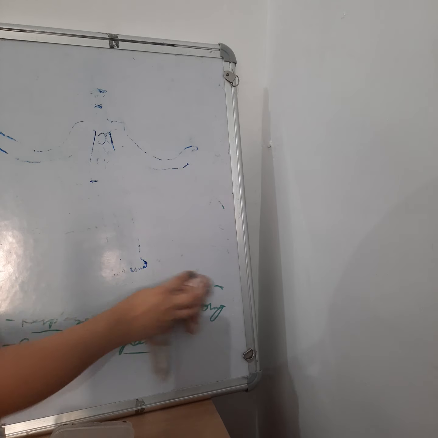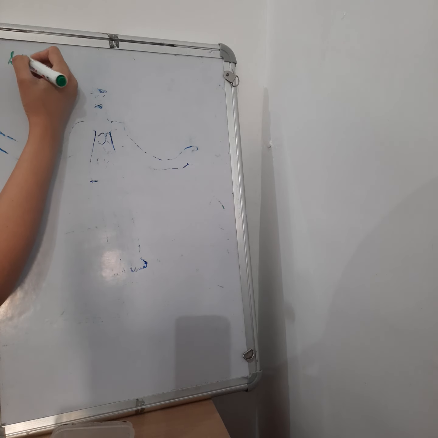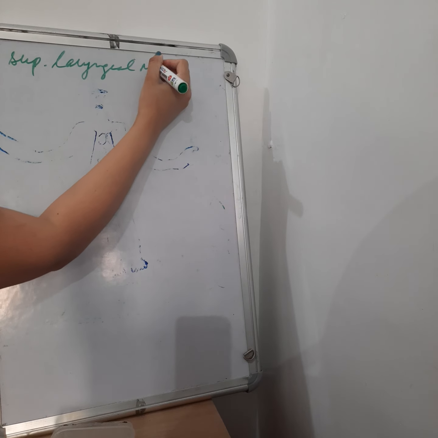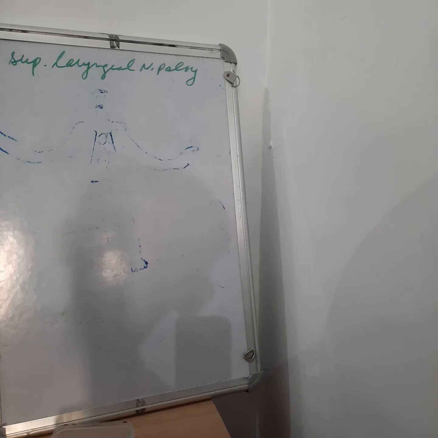Until now we were talking about recurrent laryngeal nerve palsy, and now we will talk about the superior laryngeal nerve. When there is a superior laryngeal nerve palsy, what happens? The vocal cords get paralyzed, and the condition comes as the larynx lies in a dead person.